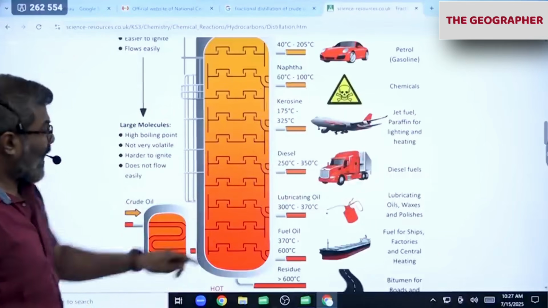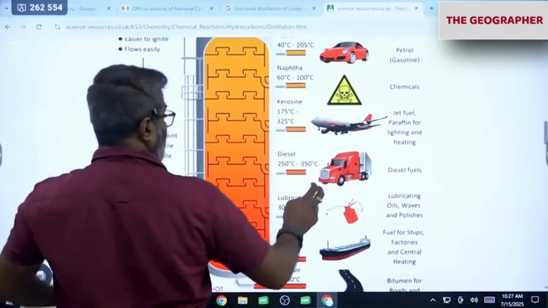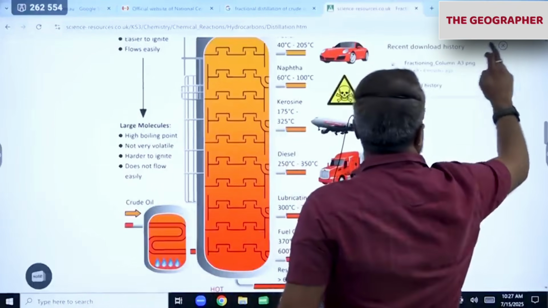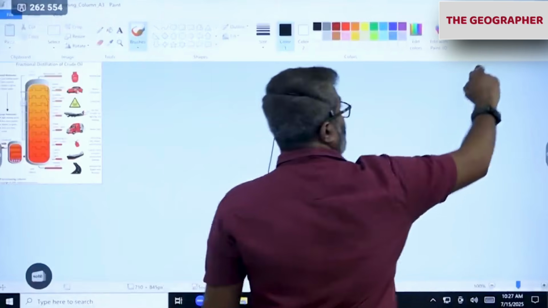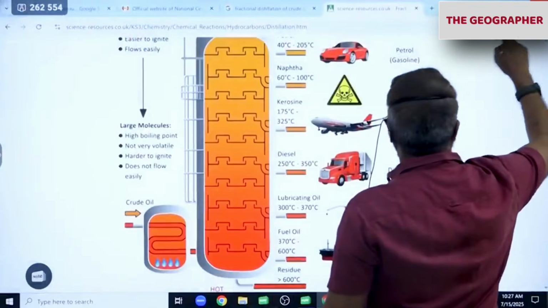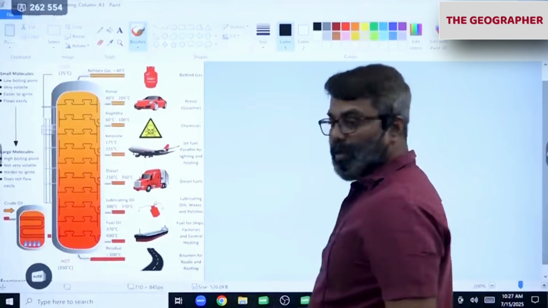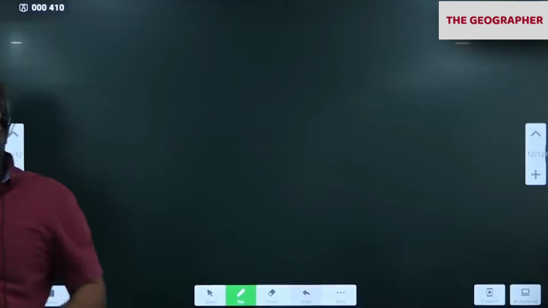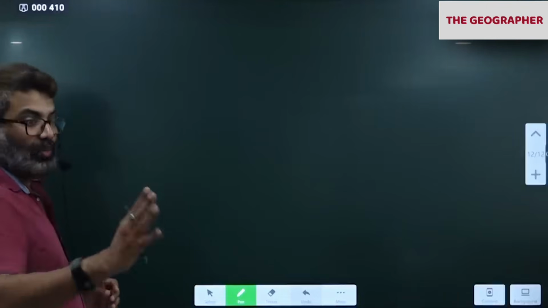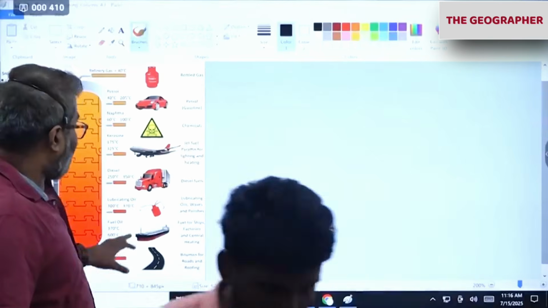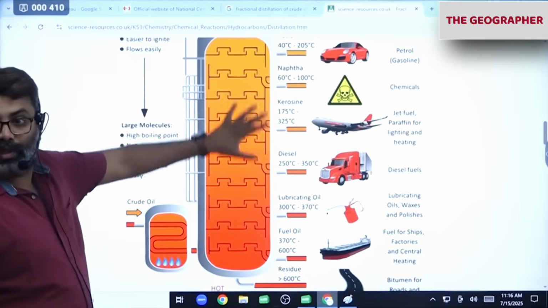Okay. For now, this diagram you have to write. We'll take a break. Fractionating column. Why is it opening here? Okay. One question can come on that fractionating column: how does the fractionating column look like? This diagram they'll ask.